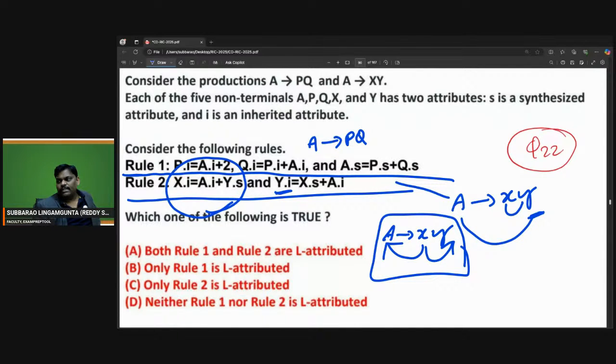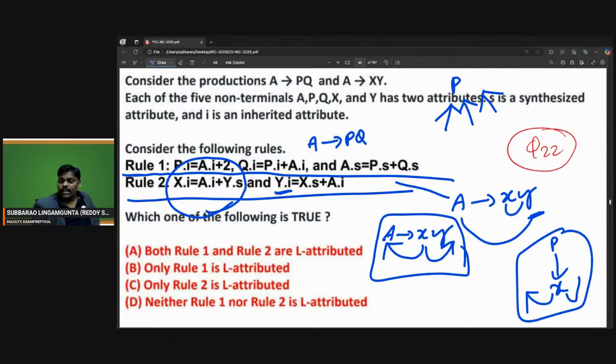When the parent is taking from children, that is called synthesized. But when children are taking from the parent or from siblings, then it is called inherited. Here X is taking from the right sibling, so it is not even L attributed.